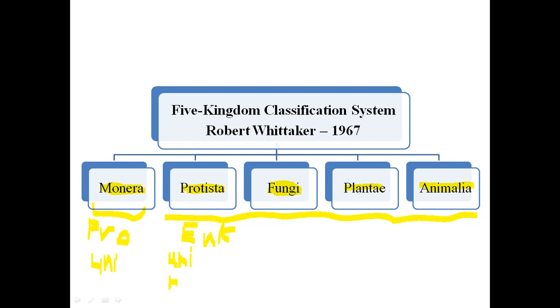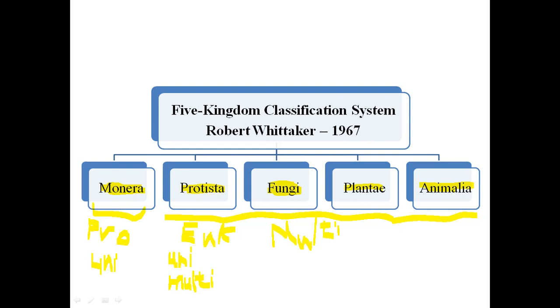While the Fungi, Plantae and Animalia are all multicellular organisms. So this is the major difference between Monera, Protista, Fungi, Plantae and Animalia.